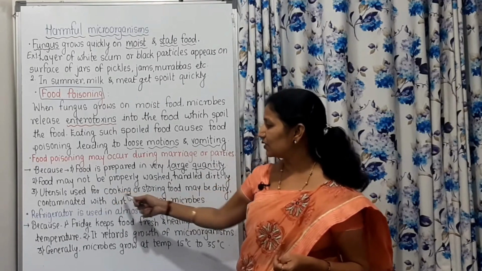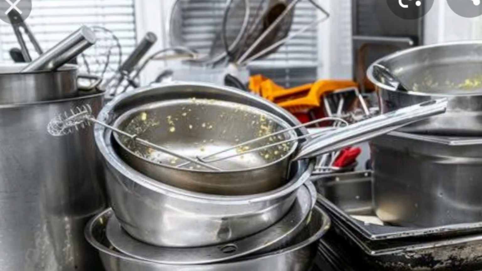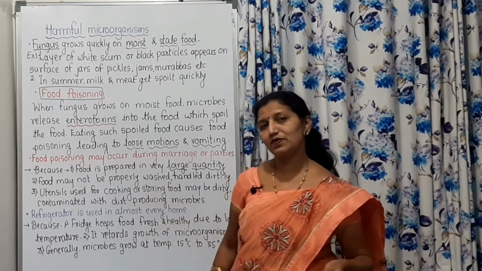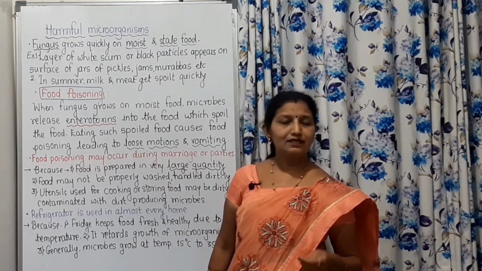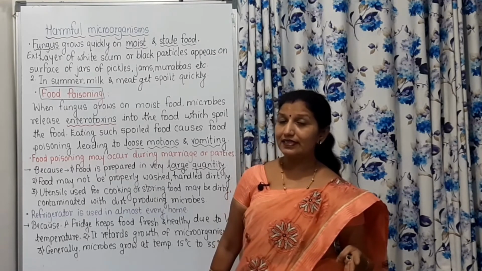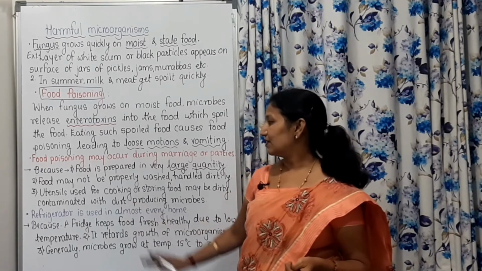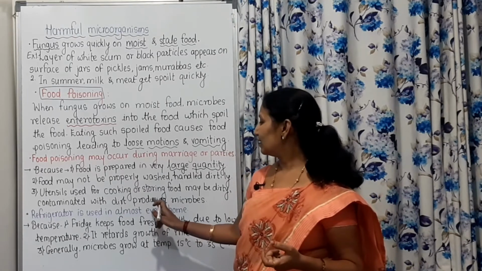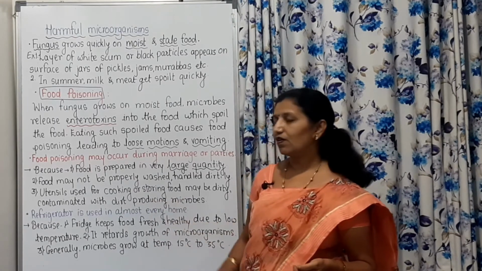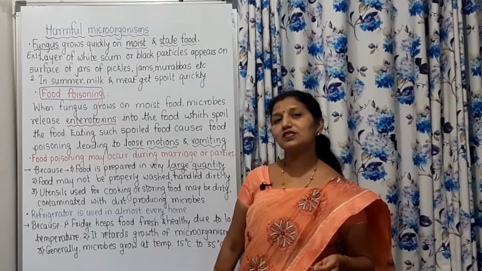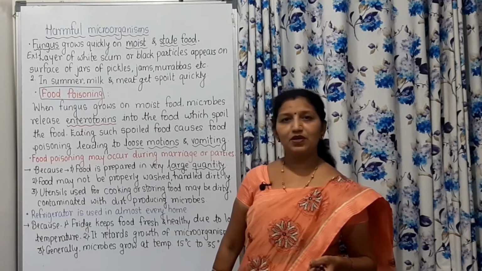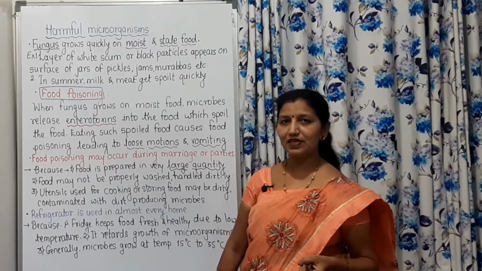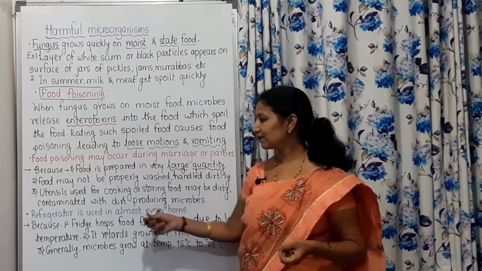Then utensils used for cooking or storing food may be dirty. The big utensils used for making food may be contaminated with dirt, and this dirt may contain microorganisms, and because of that there may be food poisoning in these wedding ceremonies, banquets or feasts.